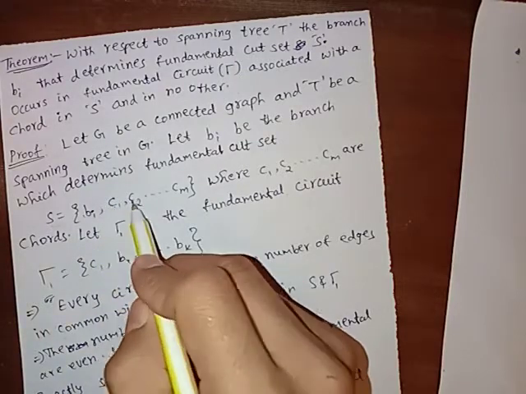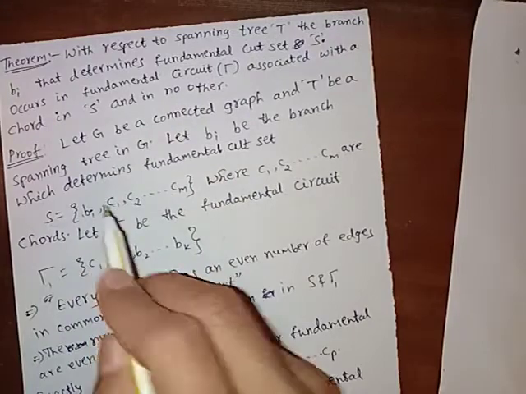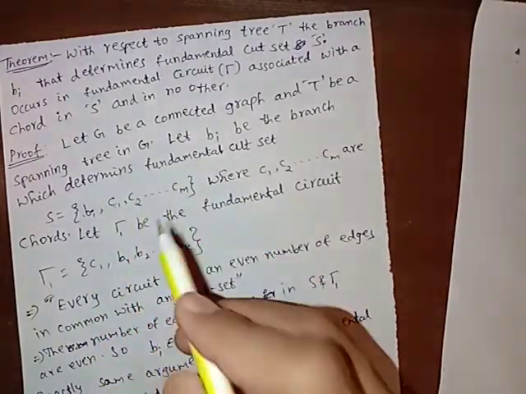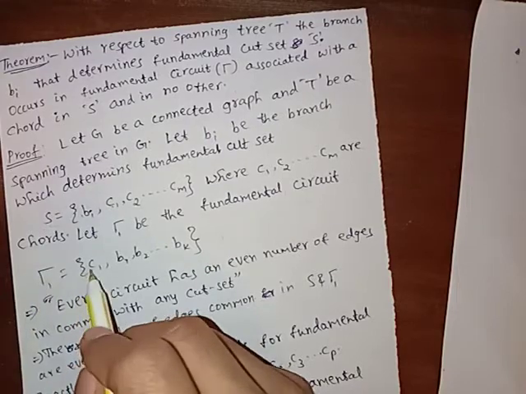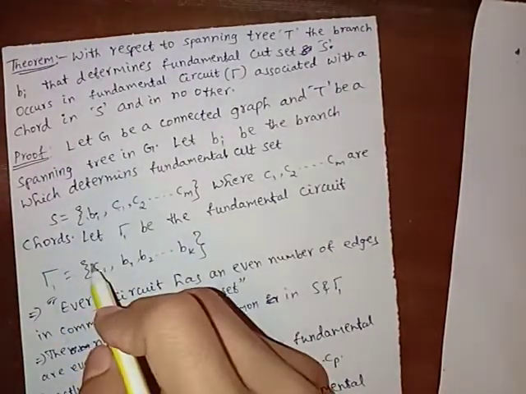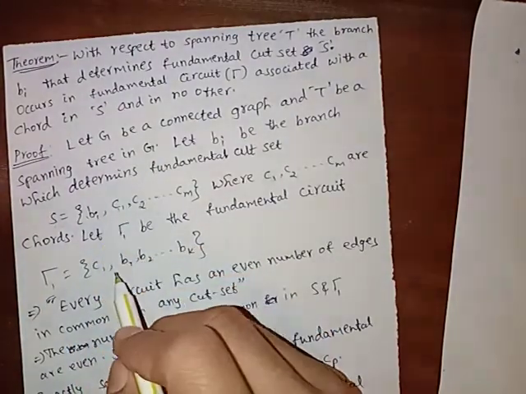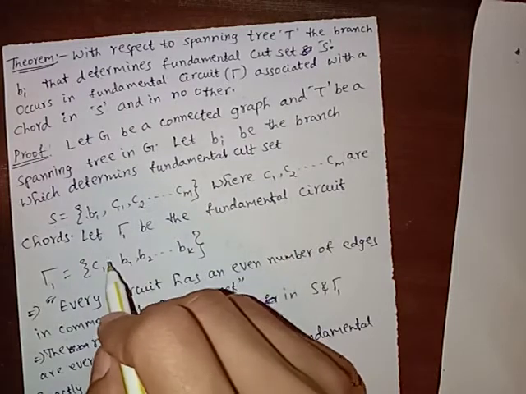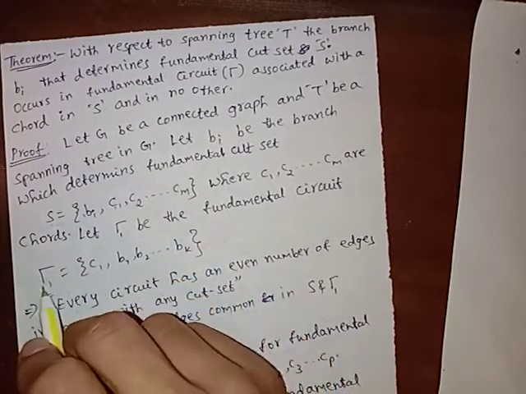These C1, C2 are chords. By using C1, C2 and C3, we can construct fundamental circuits. Fundamental circuit means by adding only one chord to a spanning tree, we can construct a circuit.